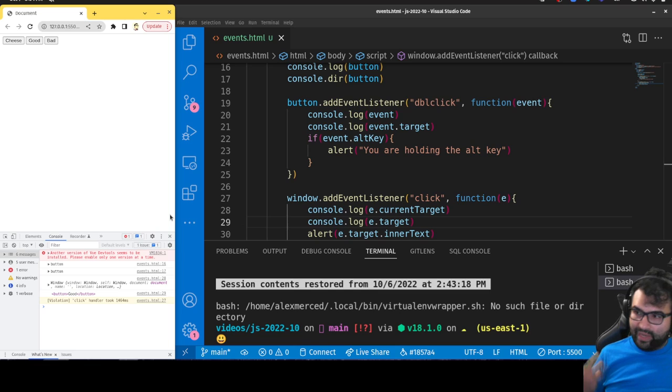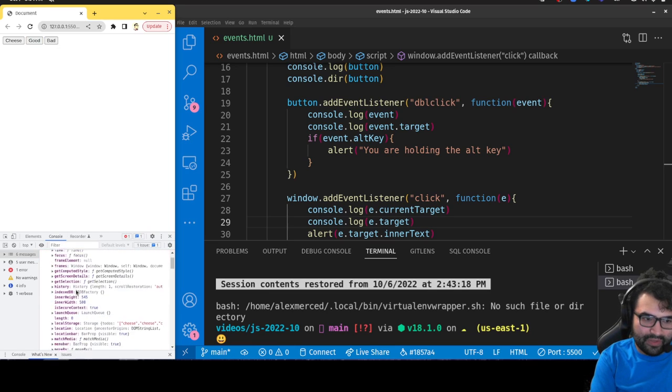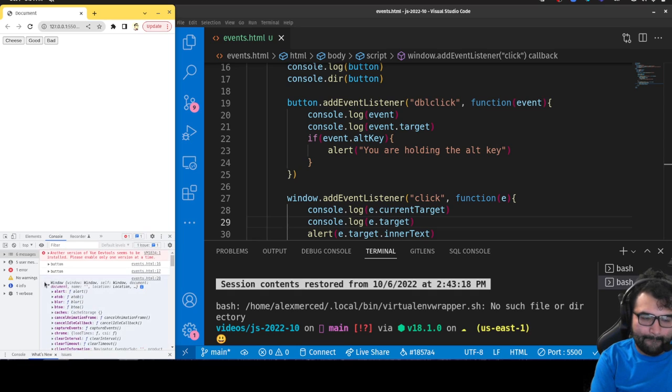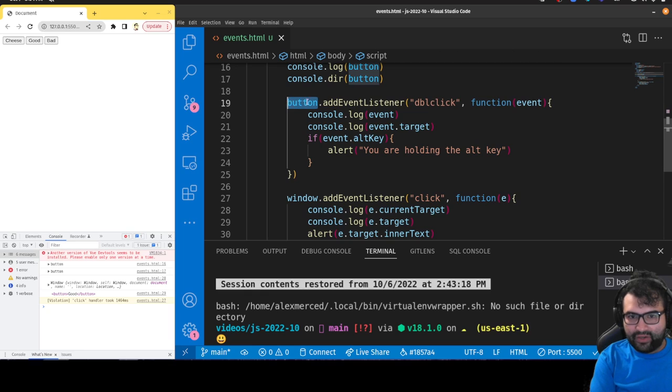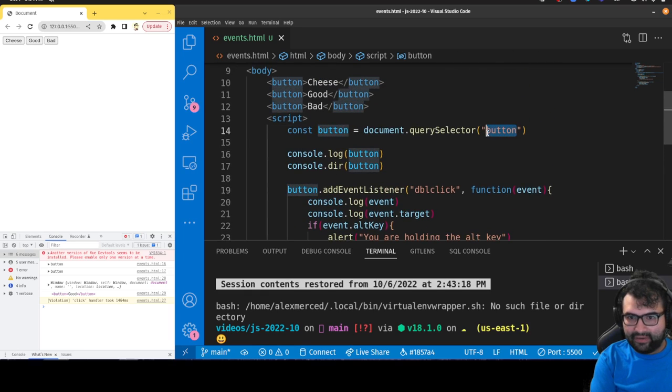This way, if you need to do something with that node, you know how to do that. And then I can access that node, grab data from it, or access any of the things in that particular object. Again, the window object has a whole bunch of its own properties as well. The window represents the whole screen, while button just represented the button node because I grabbed the button earlier.